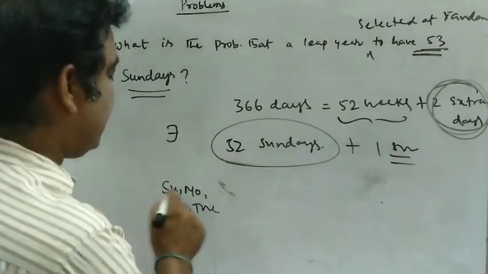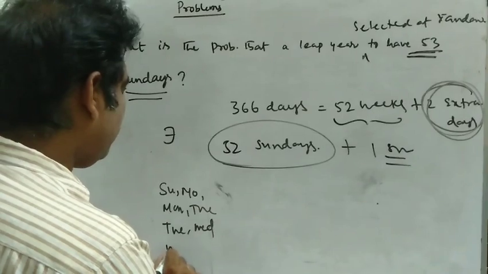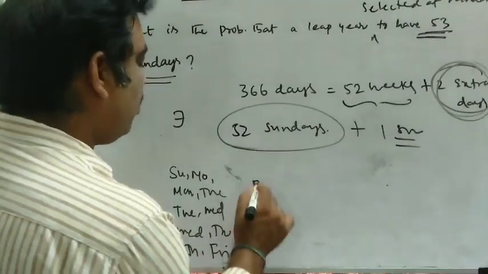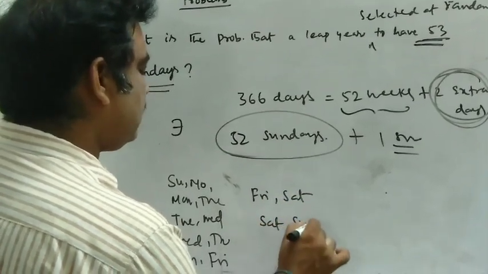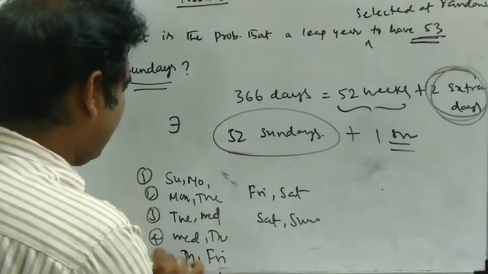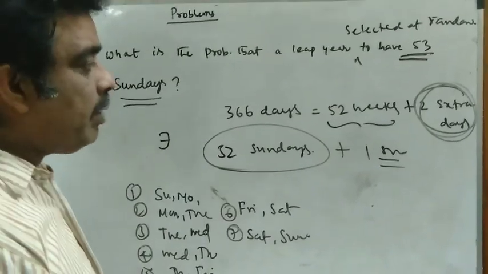The 2 days may be Sunday, Monday, or Monday, Tuesday, or Tuesday, Wednesday, Thursday, Friday, Saturday, Sunday. So there are 7 possibilities.